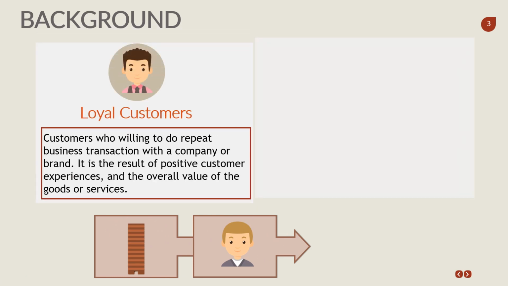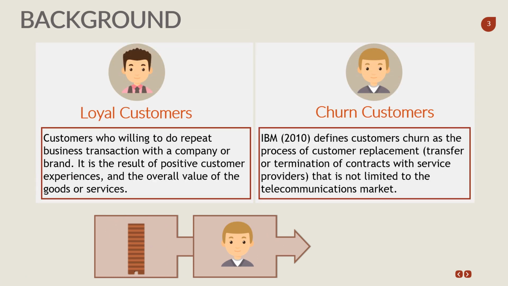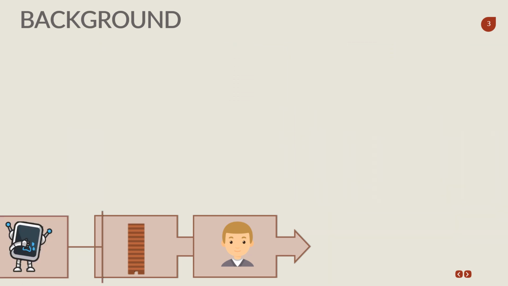So, what is a churn customer? Before we know that, we should know the definition of a loyal customer. Loyal customers are customers who are willing to do repeat business transactions with a company or a brand. And the other side is the churn customer. IBM defines customer churn as the process of customer replacement that is not limited to the telecommunication market.